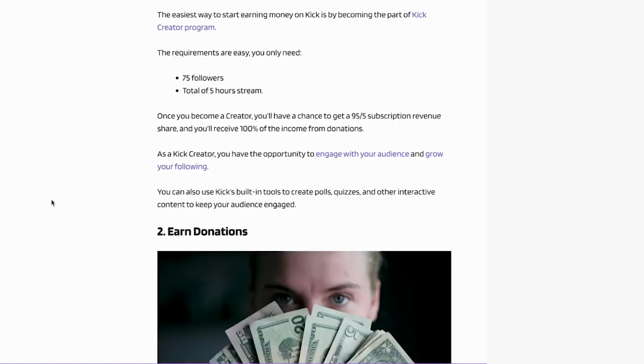Once you become a creator, you'll have a chance to get a 95/5 subscription revenue share, and you'll receive 100% of the income from donations. As a Kick creator, you have the opportunity to engage with your audience and grow your following. You can also use Kick's built-in tools to create polls, quizzes, and other interactive content to keep your audience engaged.